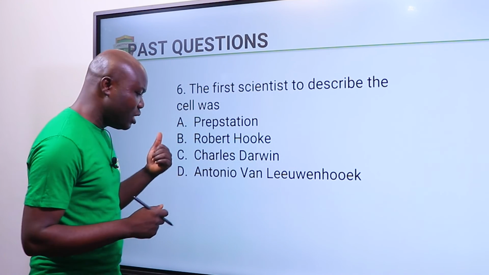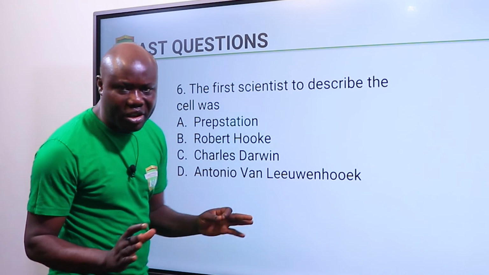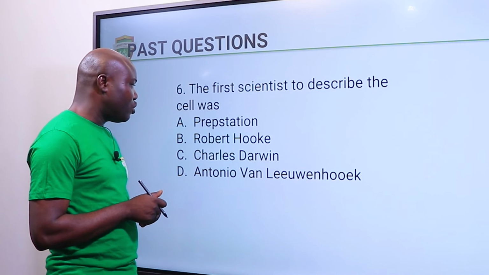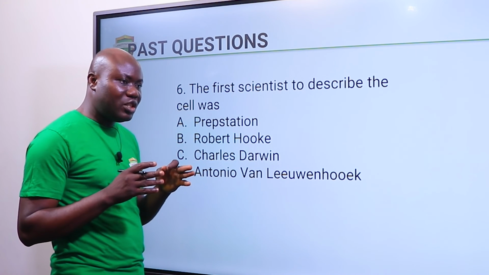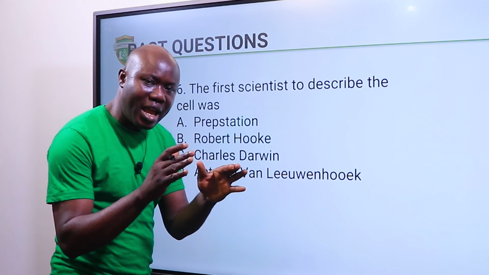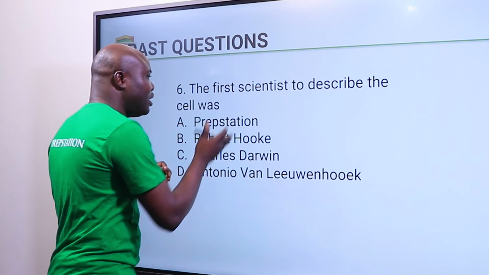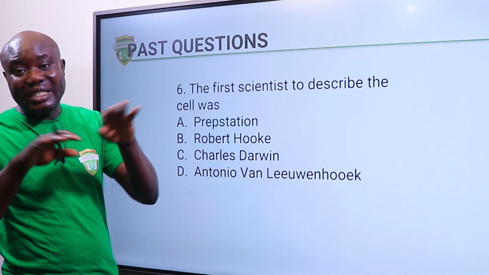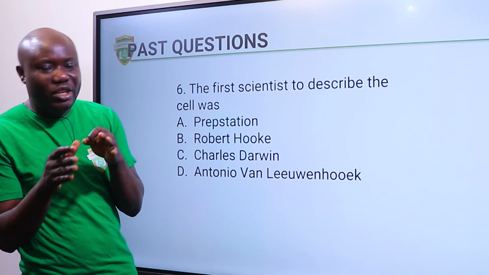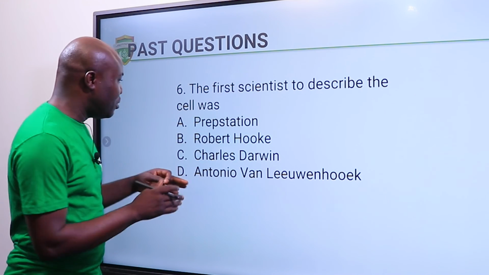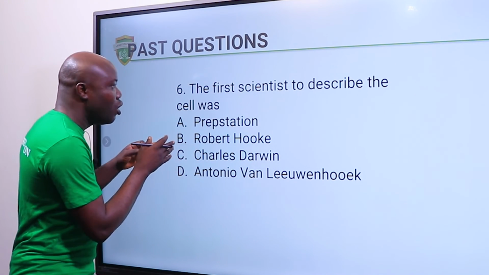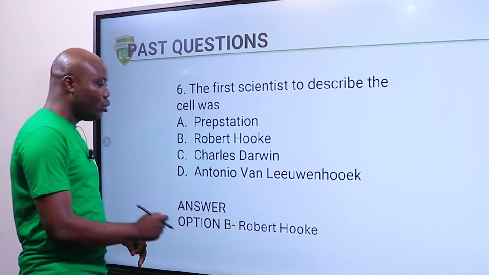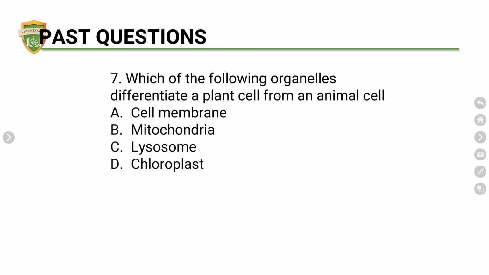Then this Charles Darwin now, his one is all about genetics. Then this guy, Robert Hooke, what he did was, he was the first person to come across something like a cell. He was the first scientist to describe the cell. The name he called it was not cell. He called it something like either little man or something like that. But he was the first person to describe the cell. So let's see if we are correct. Yes, Robert Hooke. That's good. So let's move to the next question.